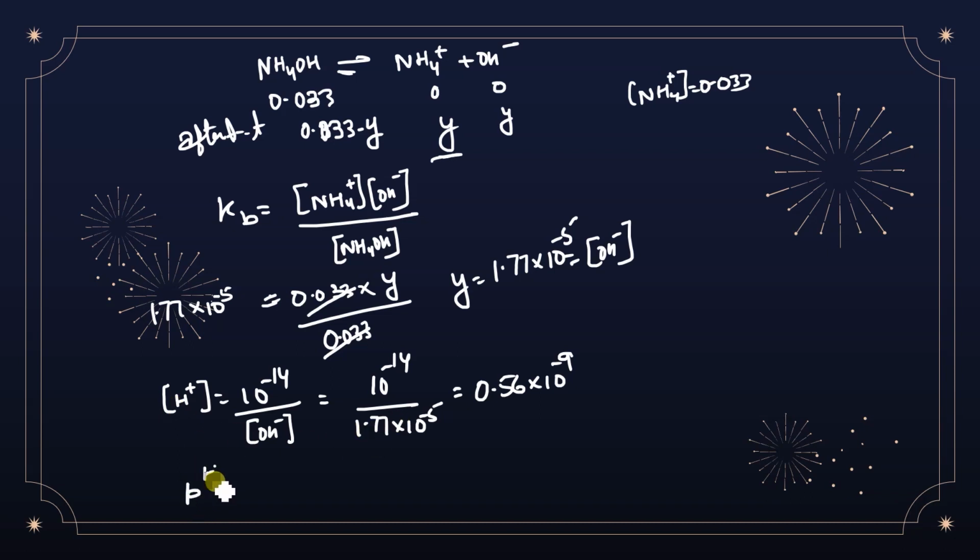So find the pH. pH you will find it is minus log of 0.56 into 10 to the power minus 9, and just solve it, and you will get approximately 9.24. Okay, so it is approximately 9.24 that is coming. So that is the pH after mixing the 50 ml of previous solution and 25 ml of 0.01 HCl solution. So I hope it is clear. Yes. So if it is not clear, watch it again and it will be clear to you.